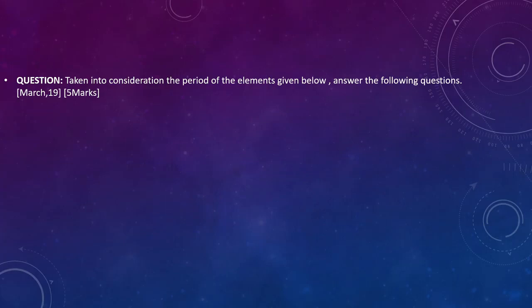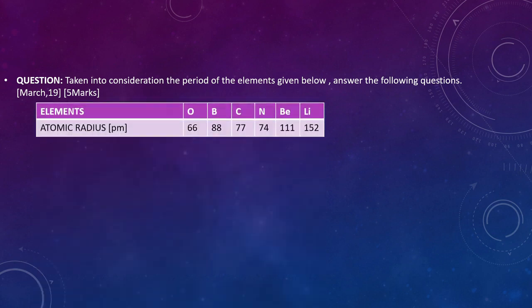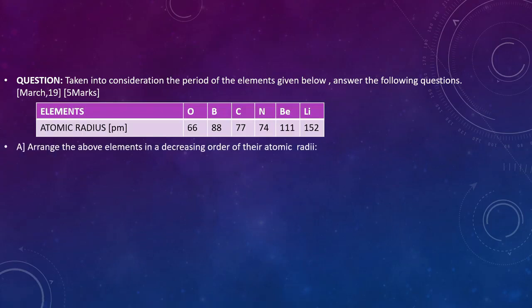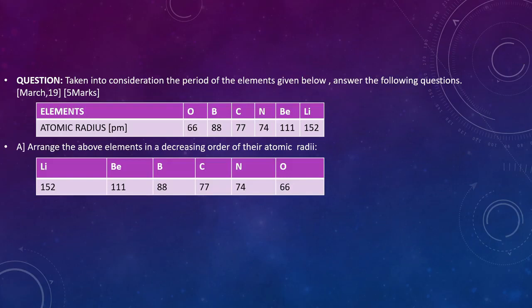This is the question asked in March 2019 for 5 marks. Taking into consideration the period of the elements given below, answer the following questions. This is the table. Here the elements and their atomic radii are given. First question, arrange the above elements in decreasing order of atomic radius. Decreasing means you have to start from the bigger atomic radius to the lower one. So the biggest is 152, then 111, 88, 77, 74 and 66.